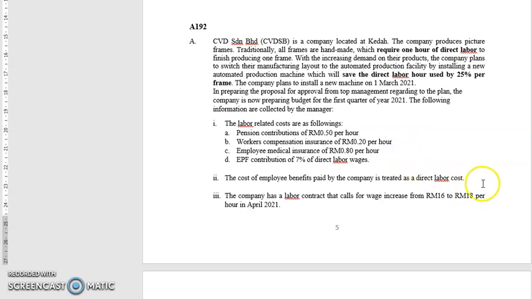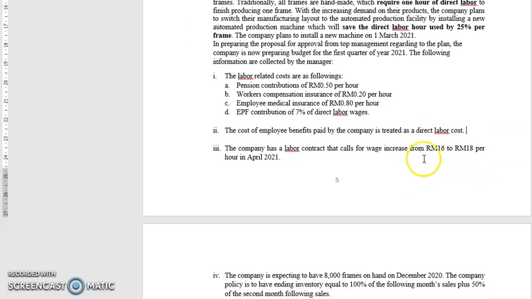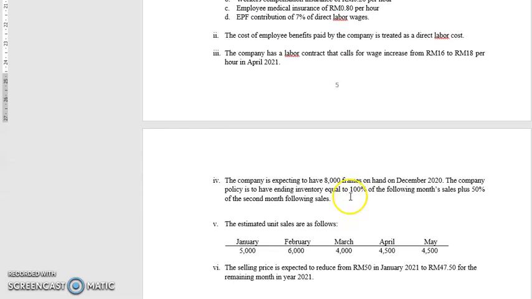The cost of employee benefits paid by the company is treated as a direct labor cost. The company has a labor contract that calls for a wage increase from RM16 to RM18 per hour in April 2021. The company is expecting to have 8,000 frames on hand in December 2020.